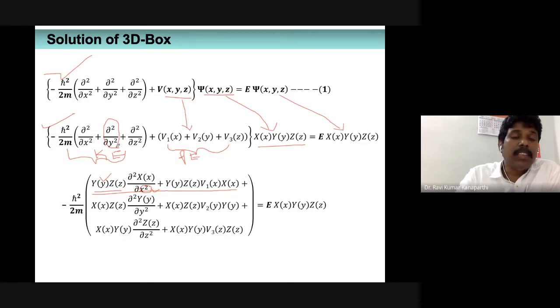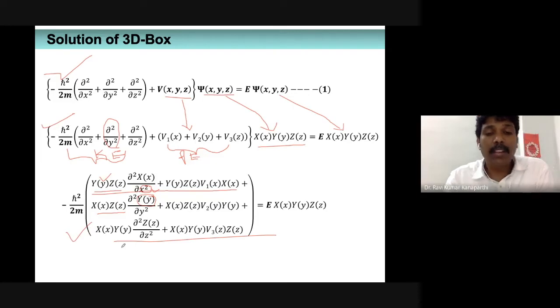It only affects the Y(y). Therefore, Y(y) you have to keep outside. But the other two things, since they don't change with regard to y under partial differentiation, can be written outside the derivative notation. So that's what I have done here. And again, V2(y) is there, which has to be multiplied with the wave function. Similarly, for the other component, you can extrapolate this discussion and write down the other part.